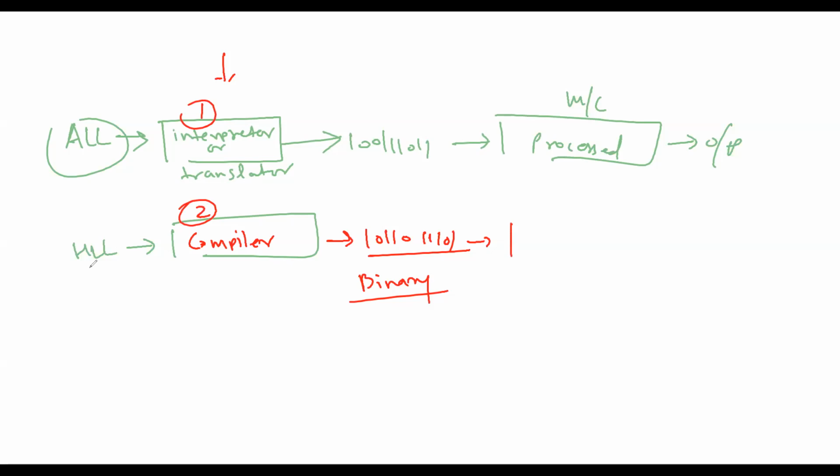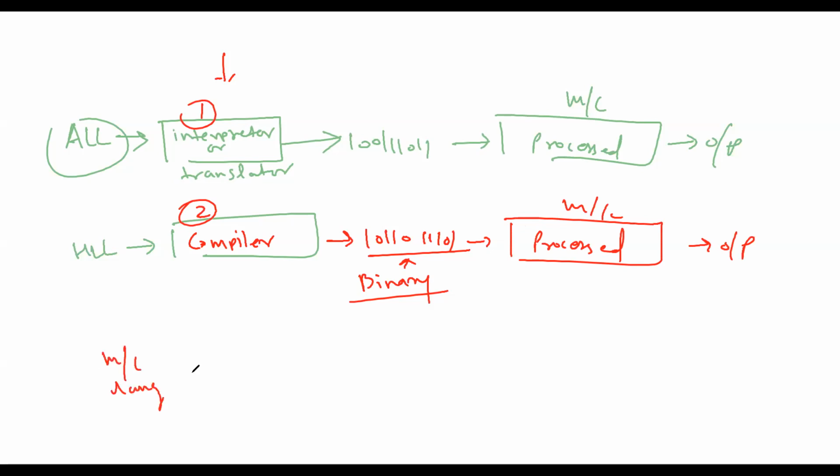So in high level language, the compiler comes, binary code is generated, and the binary code is processed over a machine to generate the output.